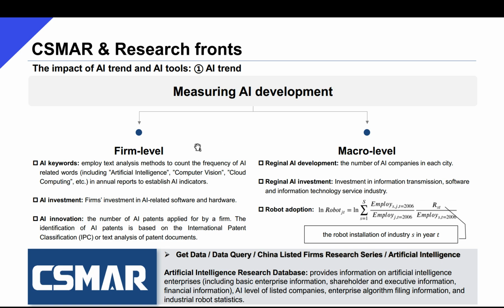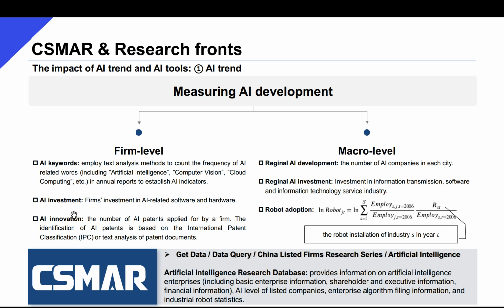On firm level, the three most common proxies for AI development are AI keywords, AI investment, and AI innovation. The variable AI keywords is the frequency of AI-related words such as artificial intelligence, computer vision, cloud computing, etc. in listed firms' annual reports, counted by text analysis method, and data for which can be found in the CSMAR Artificial Intelligence Research Database on the AI level of listed companies.